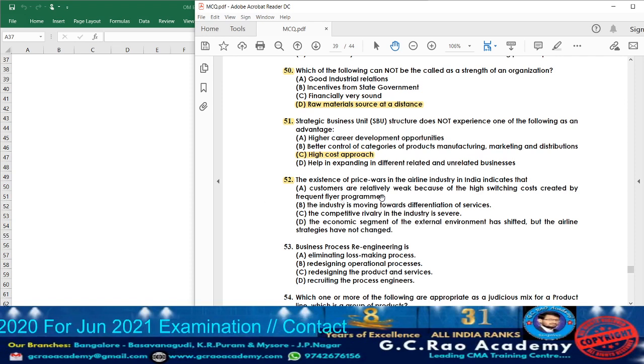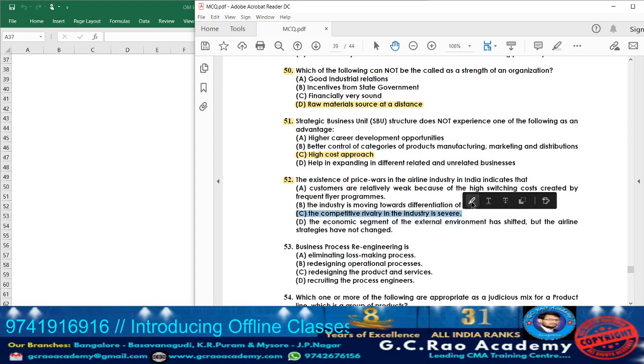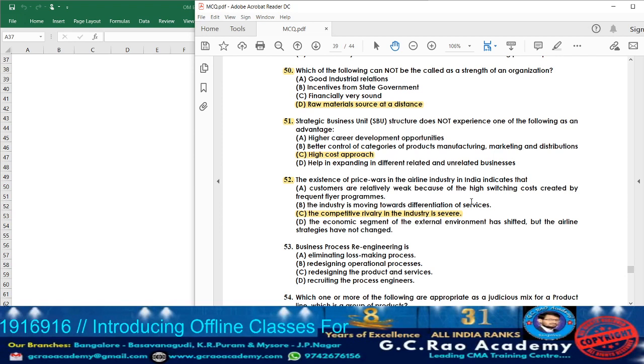Option A, what they are given: customers are relatively weak because of the high switching cost created by the frequent flyer programs. No, this cannot be the answer. Option B, industry is moving toward differentiation of service. No. Option C, competitive rivalry in the industry is severe. Yes, option C will be the answer. Price wars happen only when severe competition exists in the market. So accordingly, the answer will be option C.